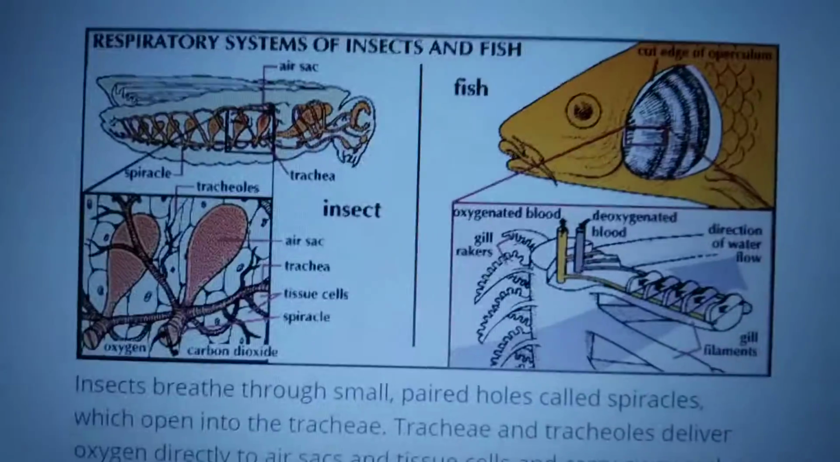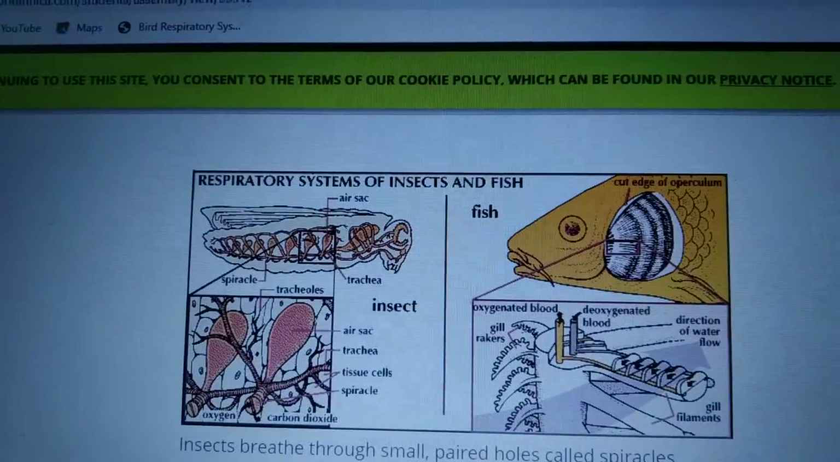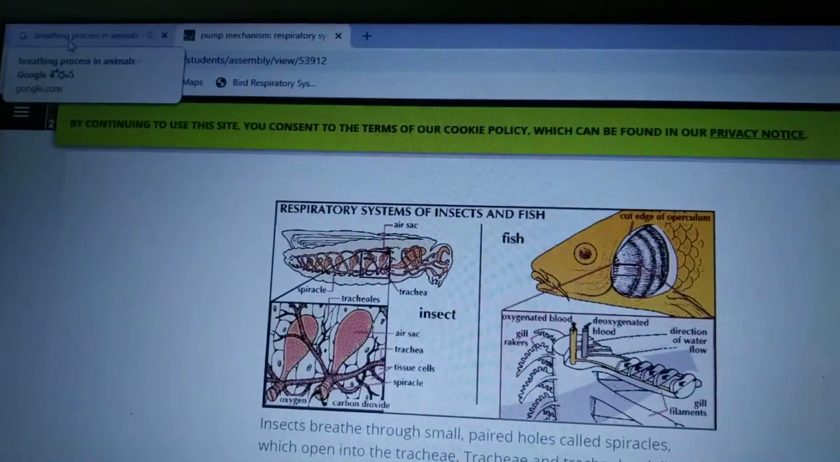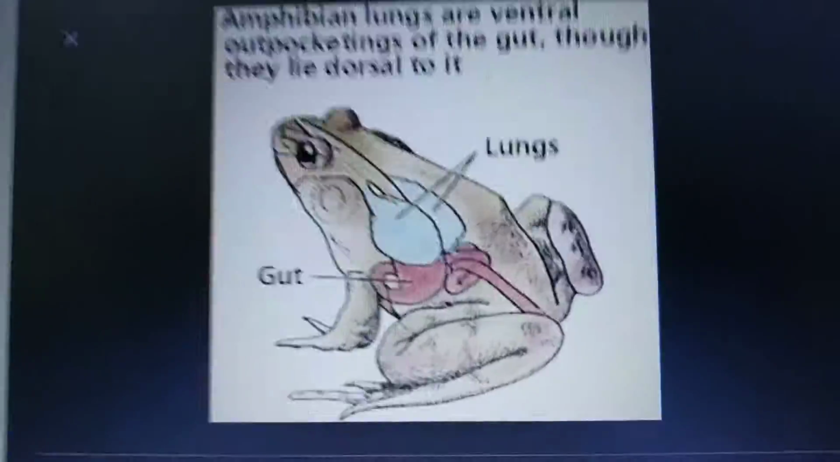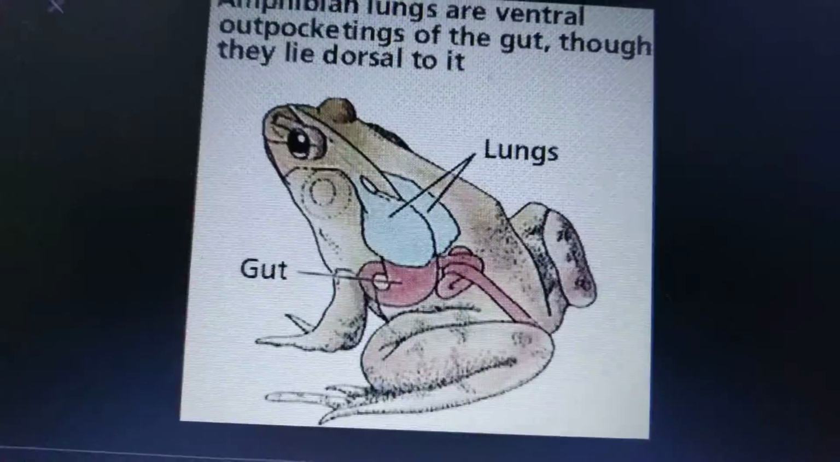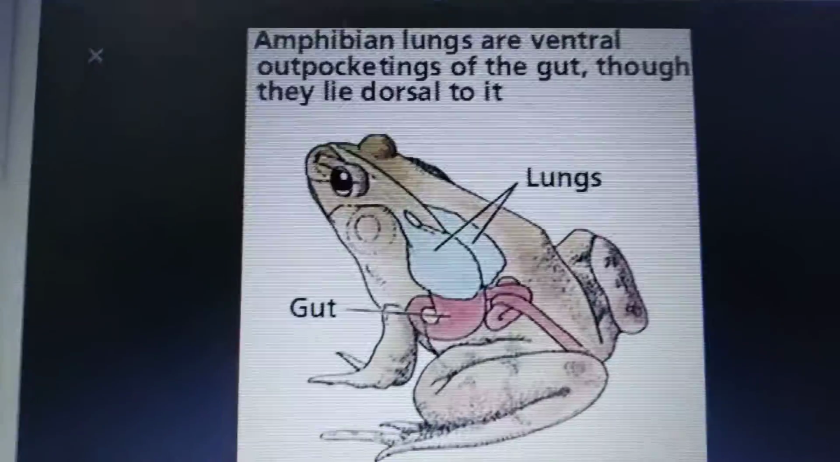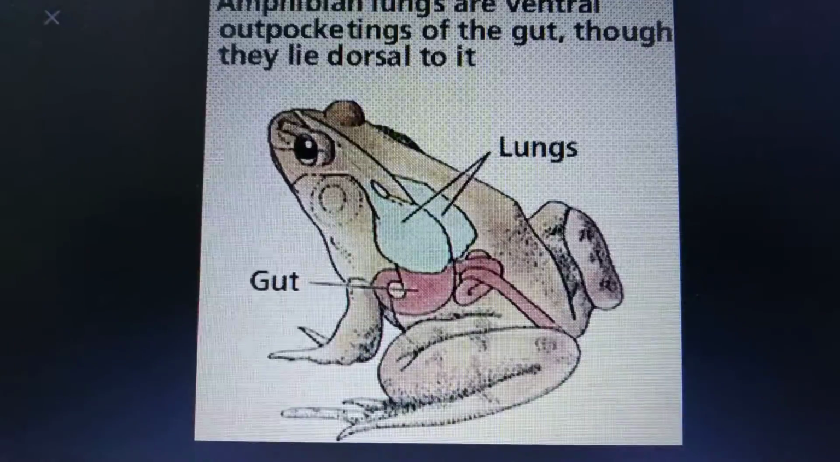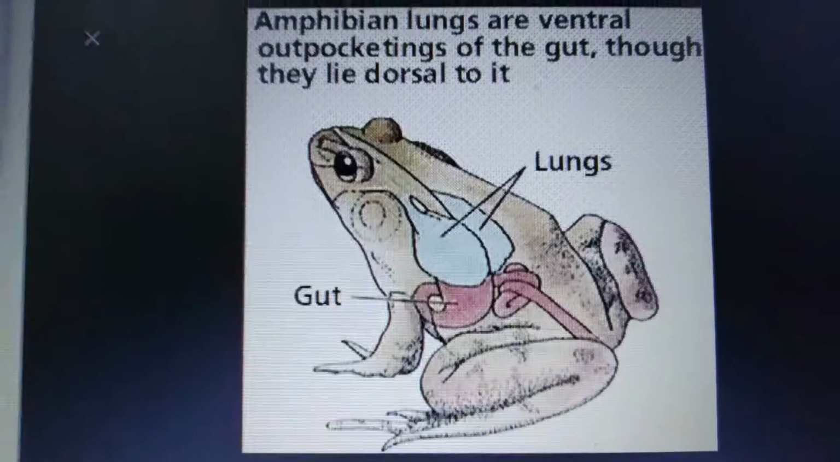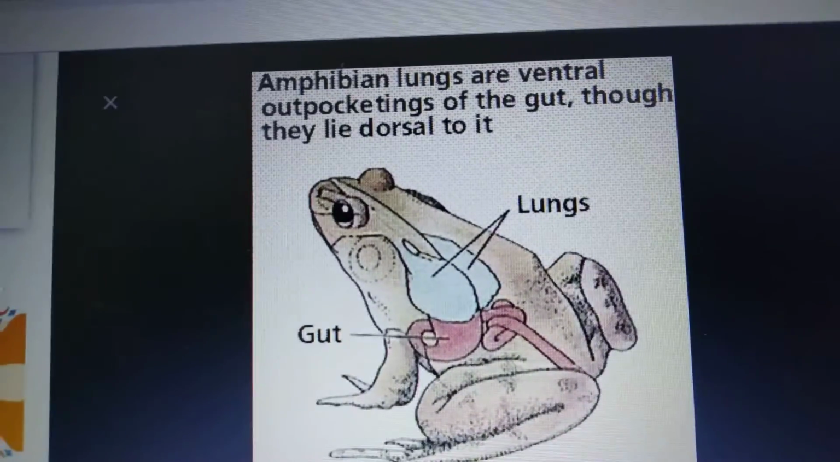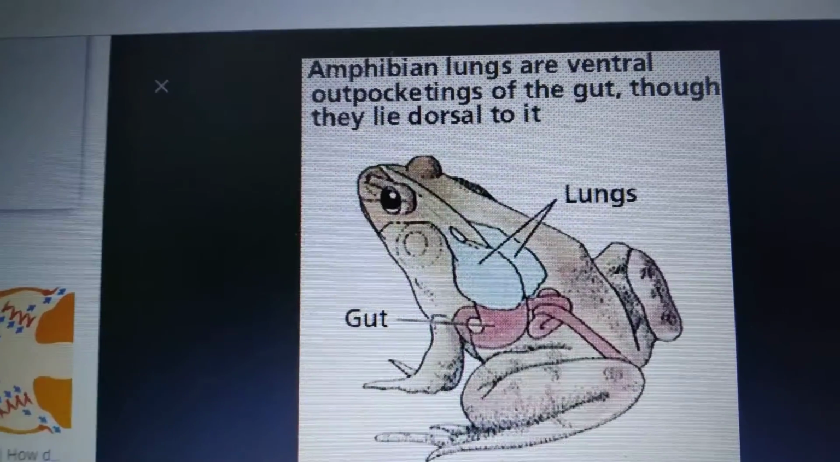Next, coming to breathing in amphibians. What is meant by amphibians, children? Amphibians are those which live both on land and in water. That is nothing but the frog. A frog can breathe through lungs and their skin also, whereas their babies live in water and breathe through gills. Understood children? So frogs breathe through both lungs and skin.